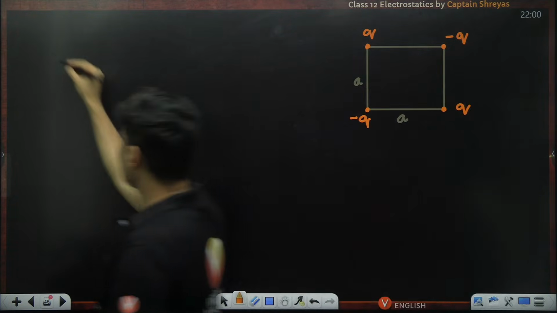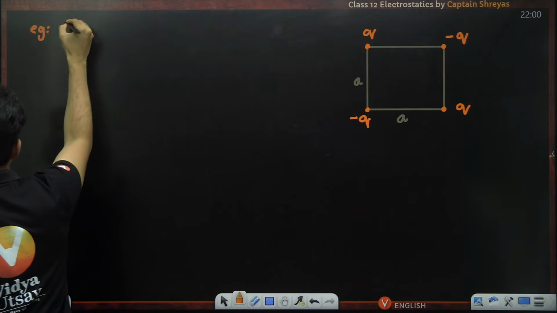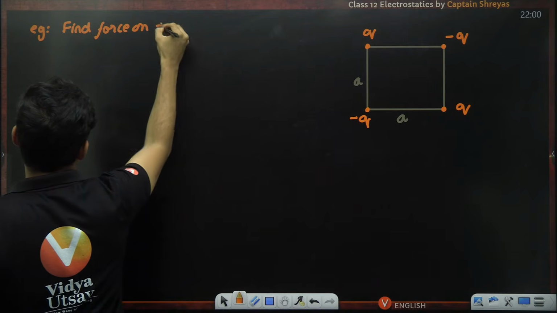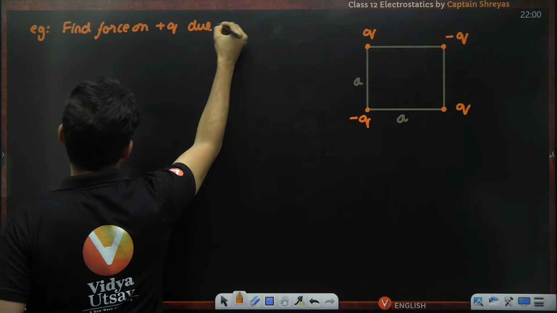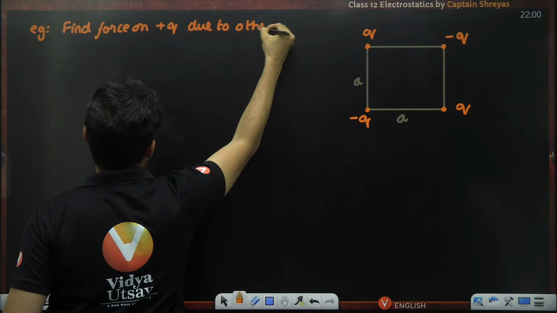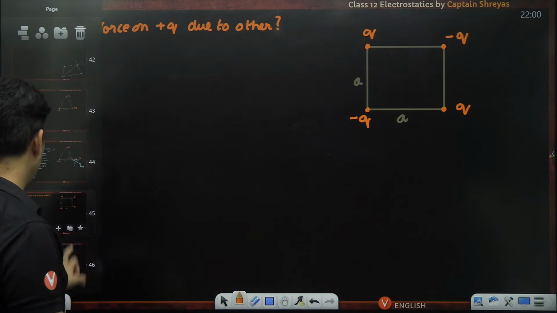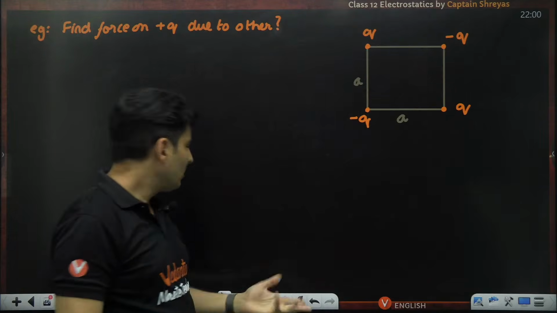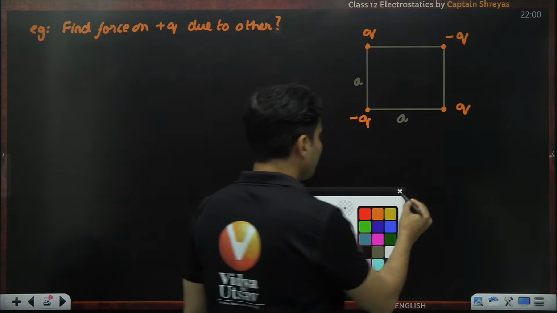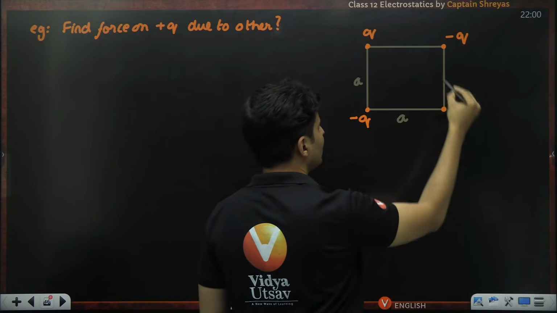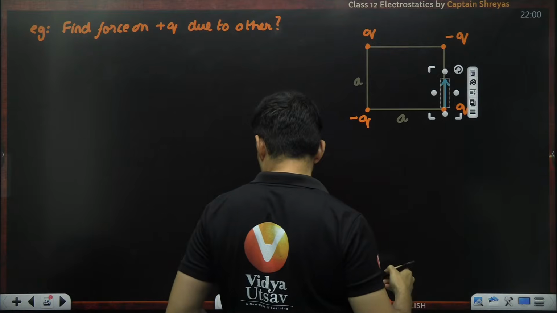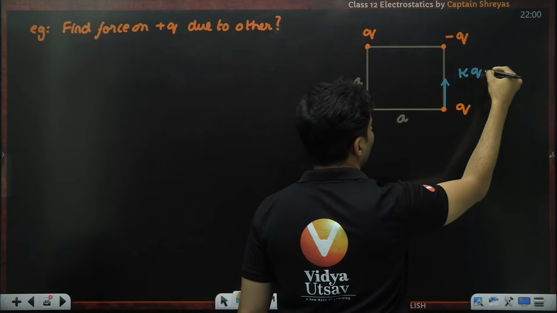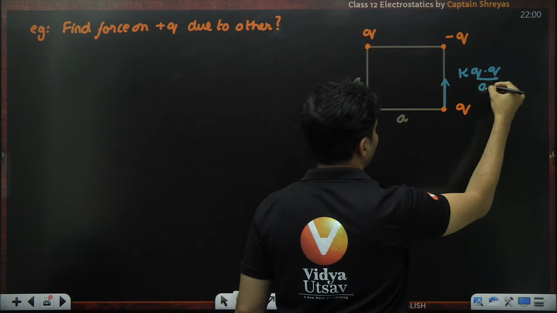Can you find the force on the positive charge? Can you find the force on positive Q due to other charges? This is also one standard question. You can have other charges also, nothing like that. So again, do the same logic, guys. See, this is positive, this is negative, so they will attract each other. And that attractive force will be nothing but K into Q divided by a square.